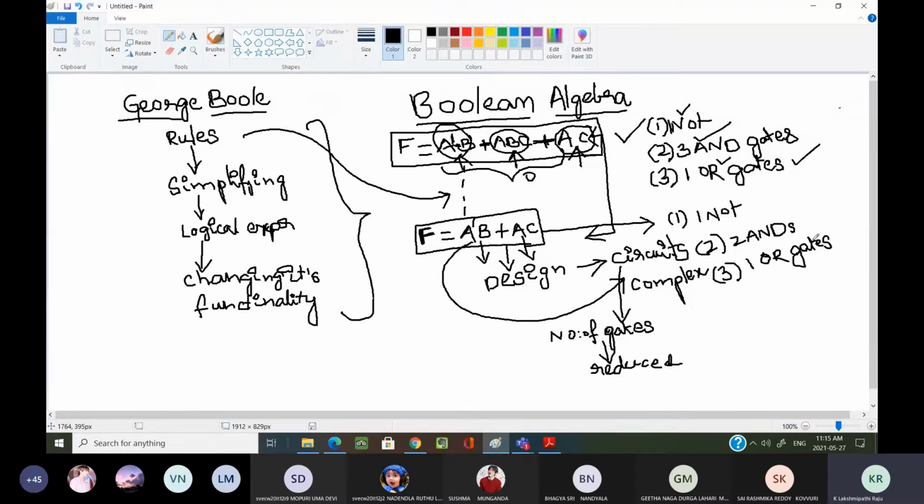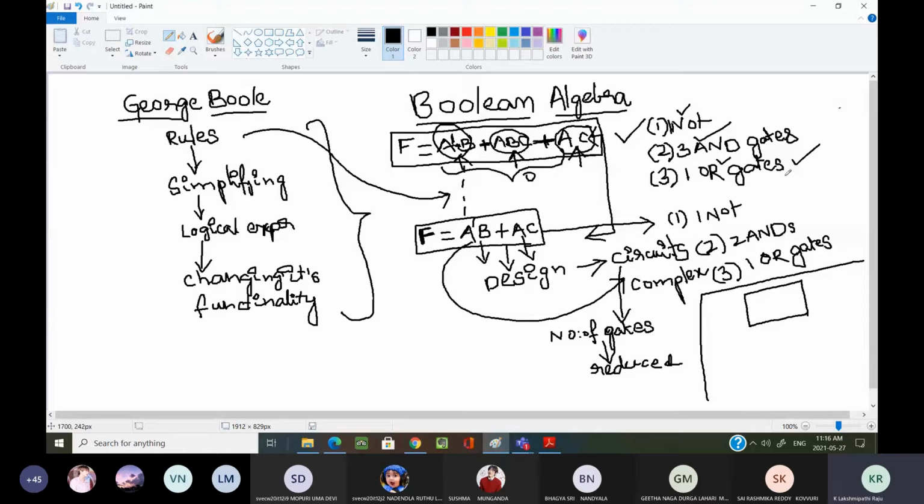We are going to see it one by one. First, space. Suppose I want to design a circuit on hardware. Let us take this as our circuit board. If I am reducing one gate, then the circuit board length will be decreasing or not? Space wise, we are minimizing space or not? That means the circuit size will be reduced or not? Yes, sir. That is one advantage. Keep that aside, size wise.